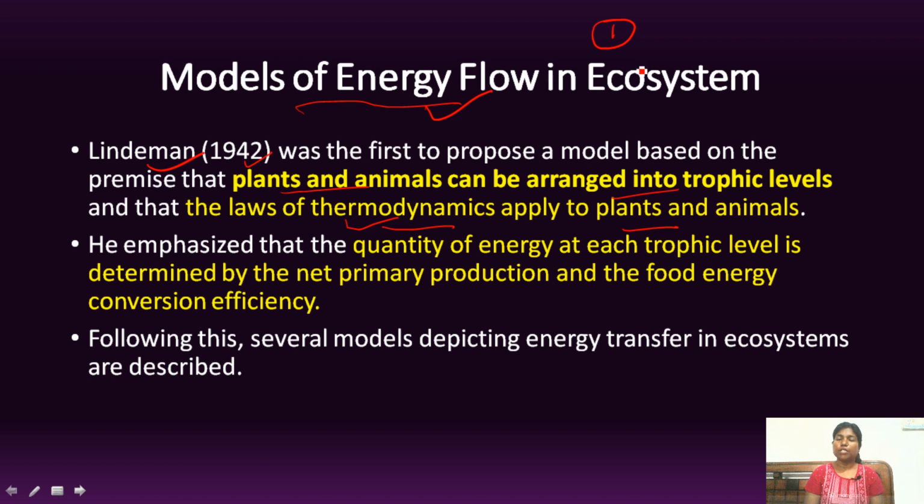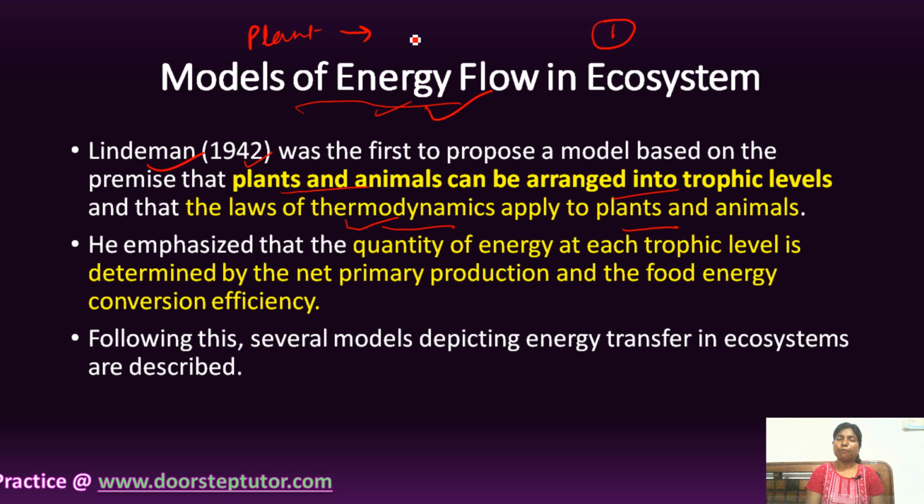So when you see an energy flow model, suppose this is a small energy flow model where the primary producer is plant, the rabbit is the primary consumer, and the lion is the secondary consumer, right?